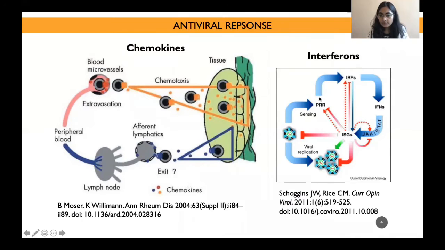And interferons induce a very potent antiviral state in the neighboring cells. So they kind of warn the neighboring cells that there is an attack by the virus, and they try to induce apoptosis in already infected cells, and they do so by activating some genes which are called interferon stimulated genes. So that is how they bring about their action.